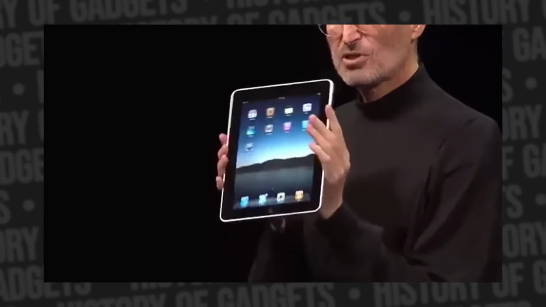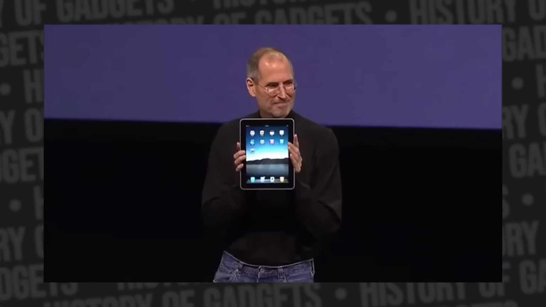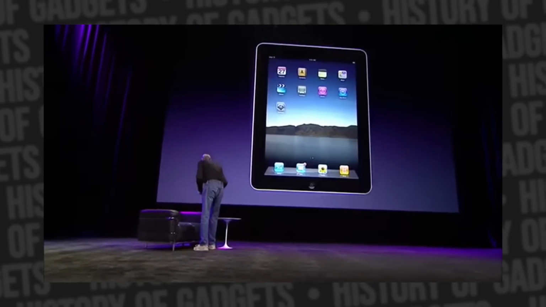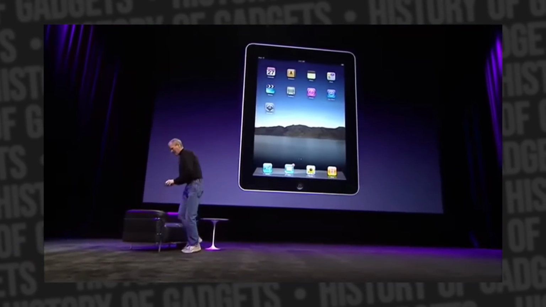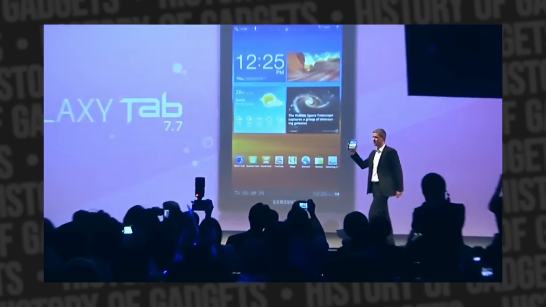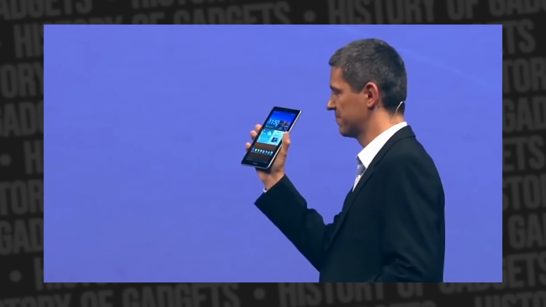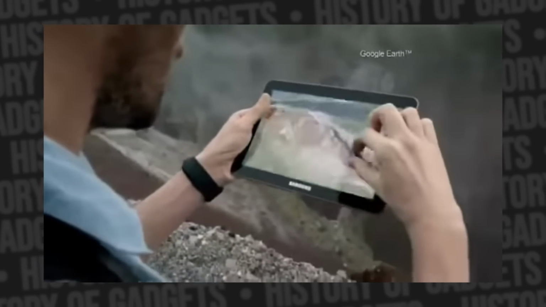This event, of course, was reflected in the market. Every manufacturer saw tablets as an opportunity to make money. Just a few months after the iPad announcement, numerous Android tablets poured onto the shelves. The first serious Android tablet was presented in September 2010 at the IFA conference in Berlin. It was the Galaxy Tab from Samsung.